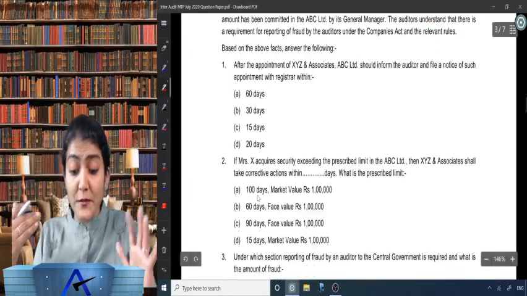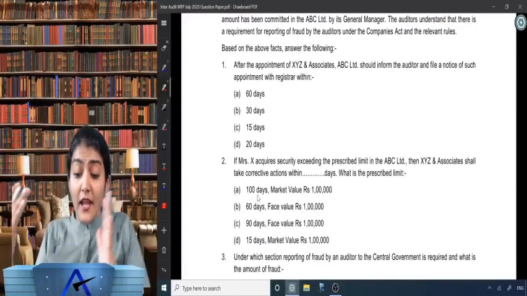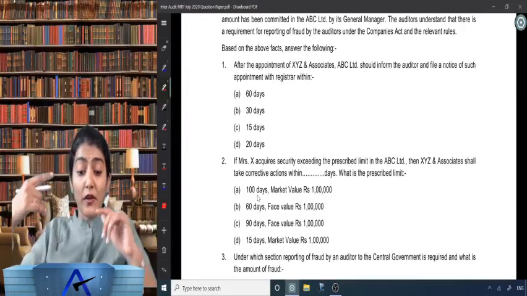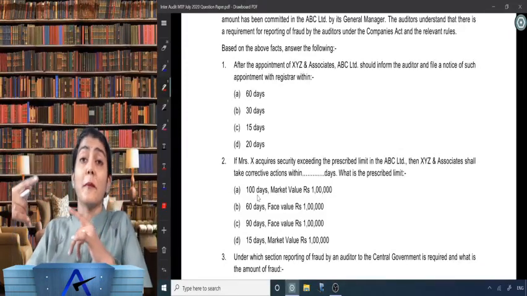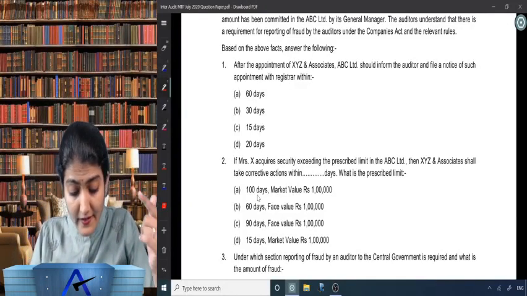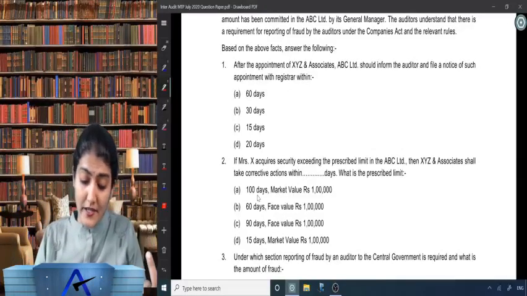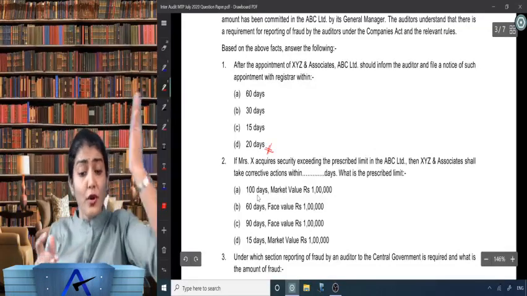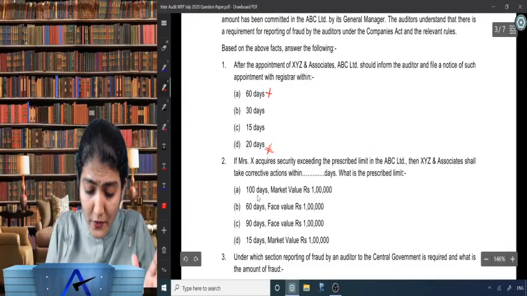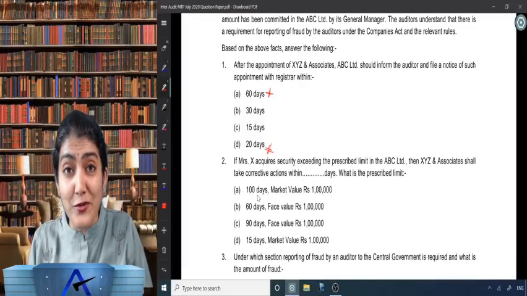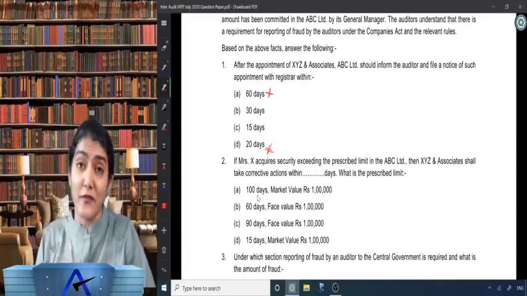After the appointment of XYZ and Associates, ABC Limited should inform the auditor and file a notice of such appointment in Form ADT1 with the registrar within 60 days, 30 days, 15 days, or 20 days. Anyway, 20 days is offbeat over there. Right, not after 2 months of the appointment of the auditor, so 60 days also no. So maybe you might have a confusion regarding 30 days and 15 days.